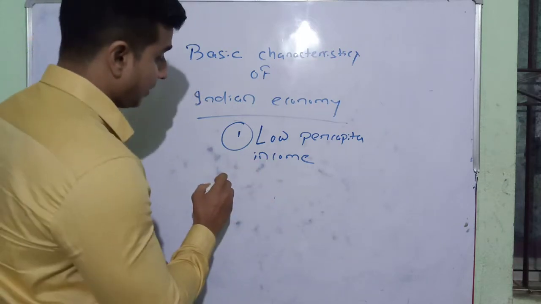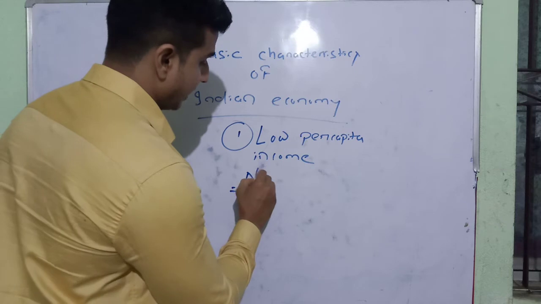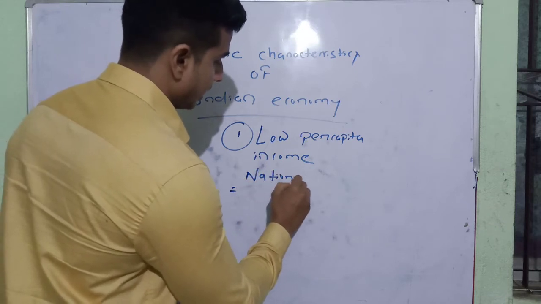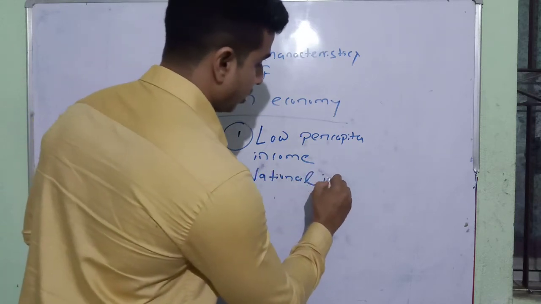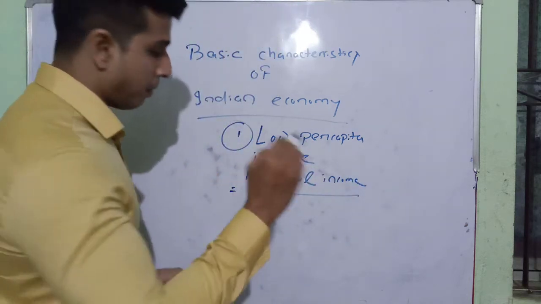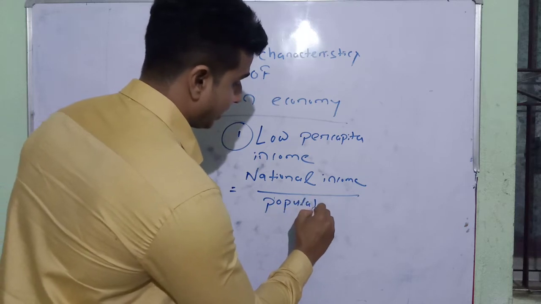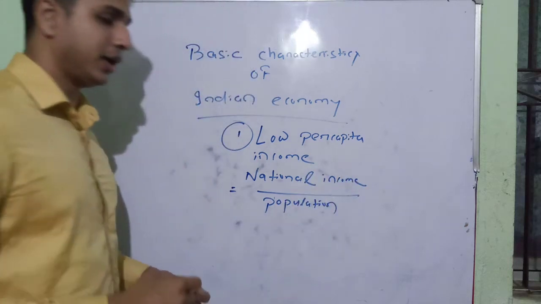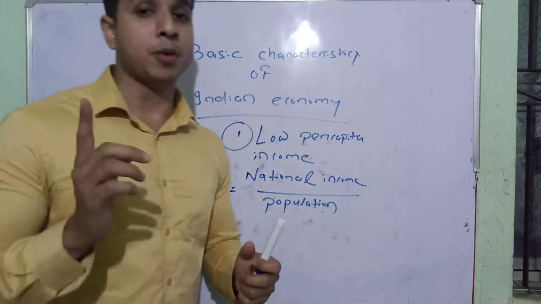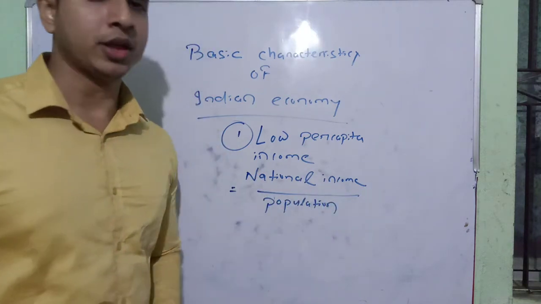Per capita income is calculated by dividing the national income by the population of a country. So we can calculate the per capita income by dividing the national income with the population of a country.